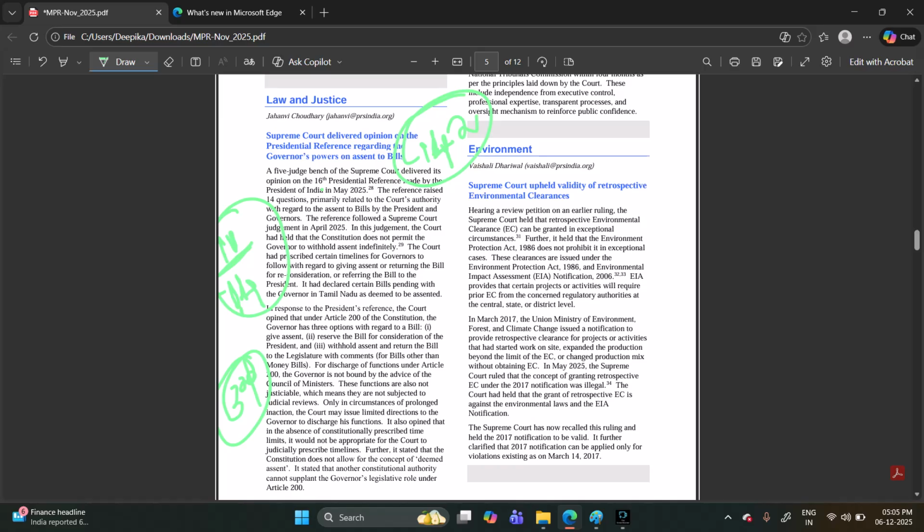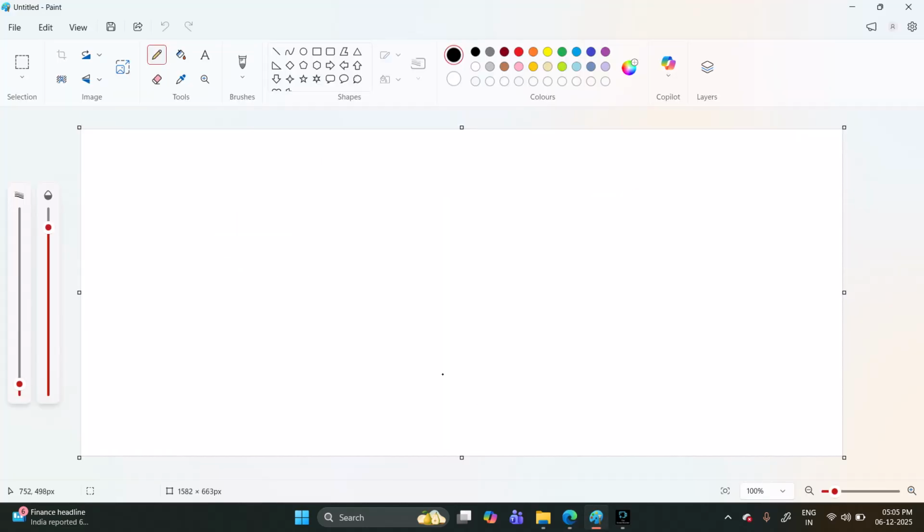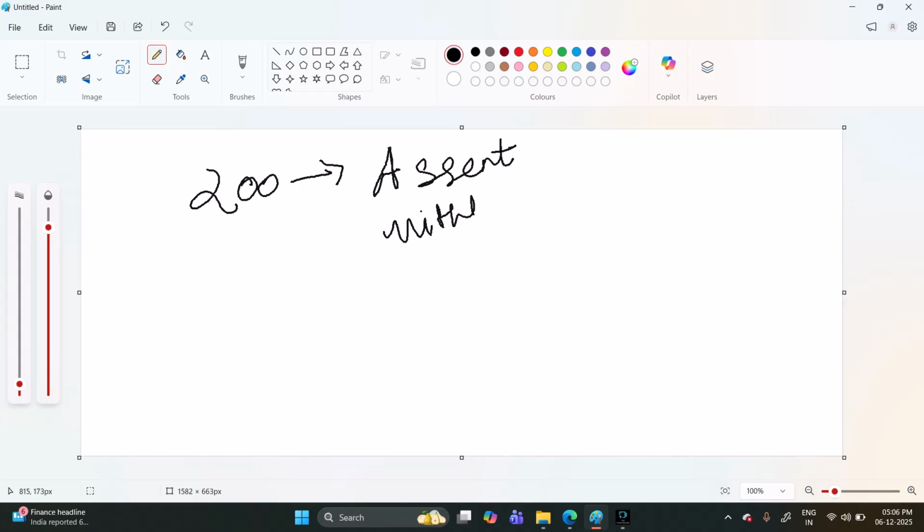So okay, let's see about the articles. Under Article 200 of the Constitution, governor has three options. Previously we used to say that governor has four options under Article 200. The first is that the governor can give assent to the bill. He can withhold the bill, he can return the bill back to the assembly, and he can reserve it for the President's table.